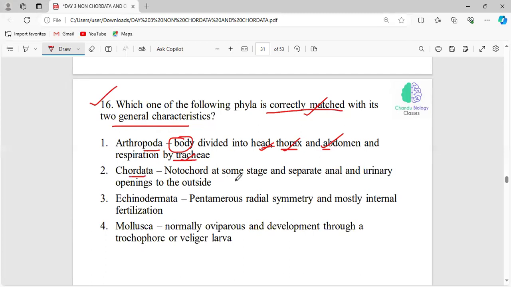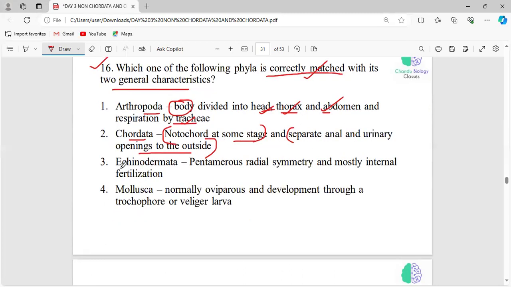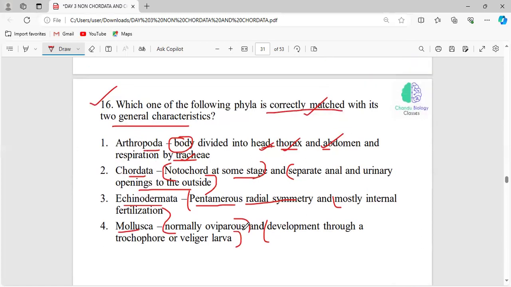Chordata, here the notochord is present at some stage and separate anal and urinary openings to the outside. This is one characteristic feature, and this will be the other. And Echinodermata, here the pentamerous radial symmetry and mostly internal fertilization. In Mollusca, they are normally oviparous and development is through the trochophore or the veliger larva. And the question asked here is which is correctly matched.